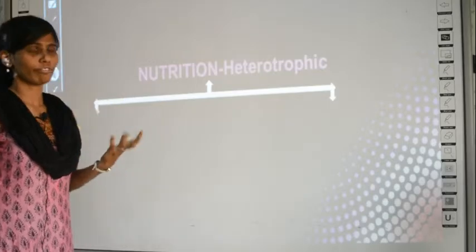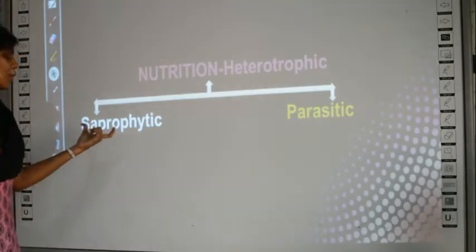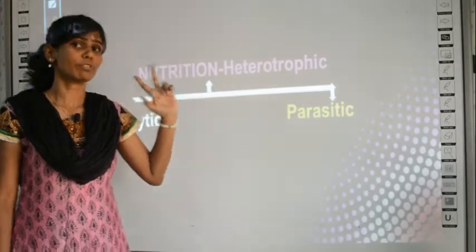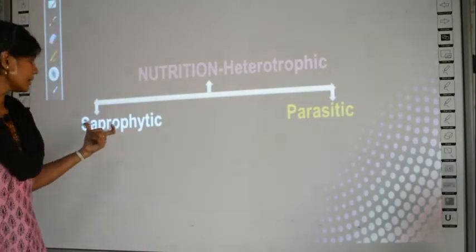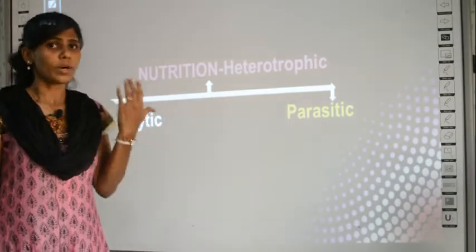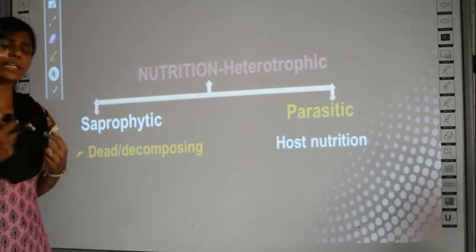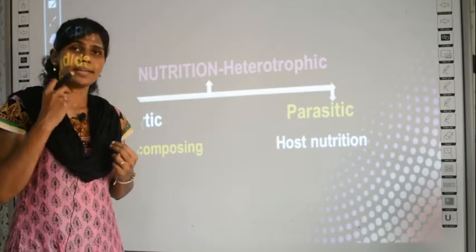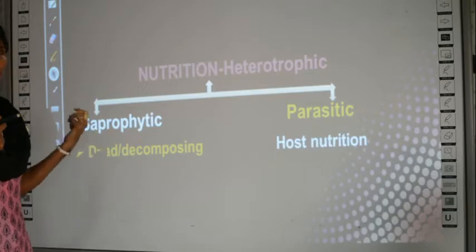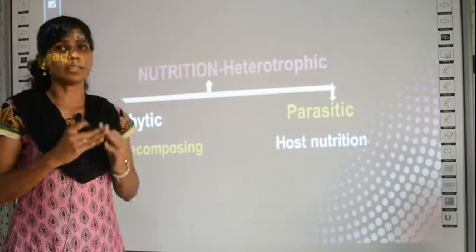heterotrophic. They can be heterotrophic, and again heterotrophism may be of two types. Either they are saprophytic or they are parasitic. There are two types of nutrition observed in fungi. What is a saprophyte? Saprophytes are organisms which live on or depend upon dead and decaying organisms, dead decomposing organisms.